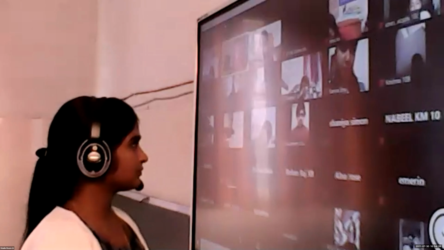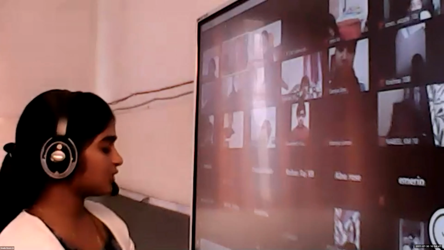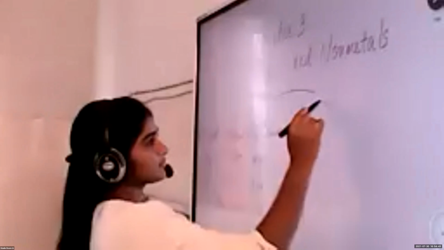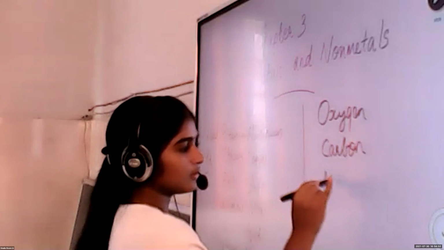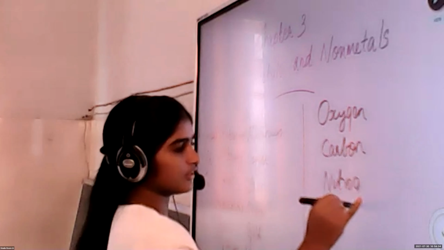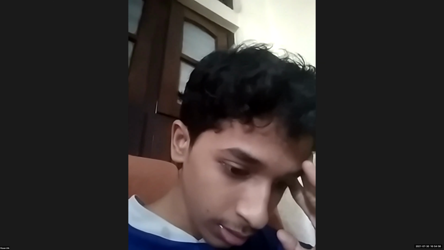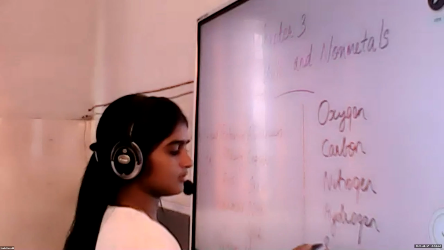Oxygen. Yes, oxygen. Then hydrogen. Yeah, hydrogen. Then carbon. Nitrogen. Sulfur. Then chlorine. Okay.